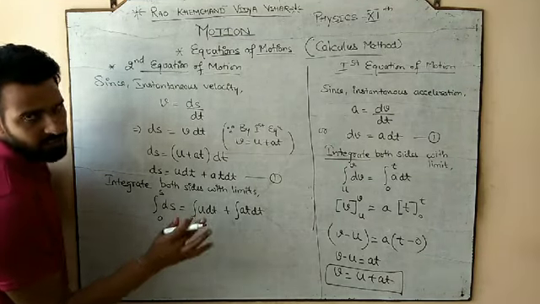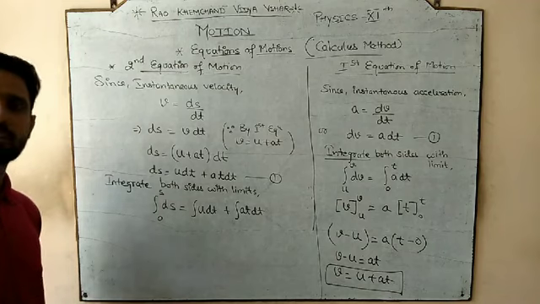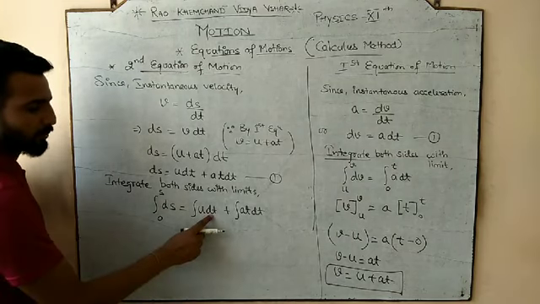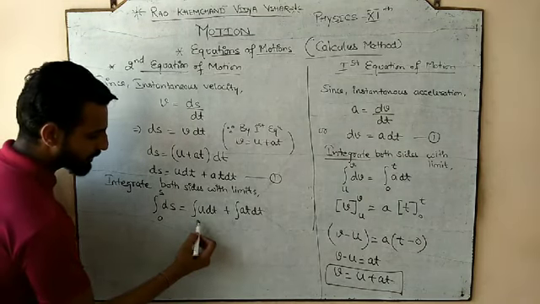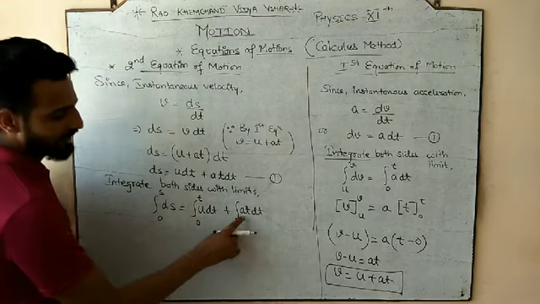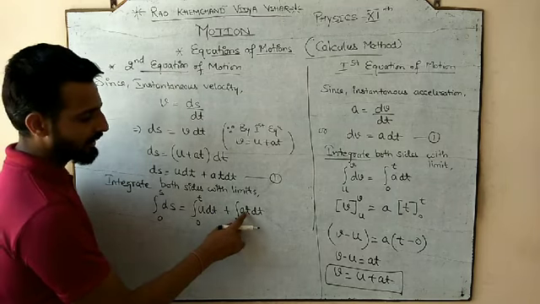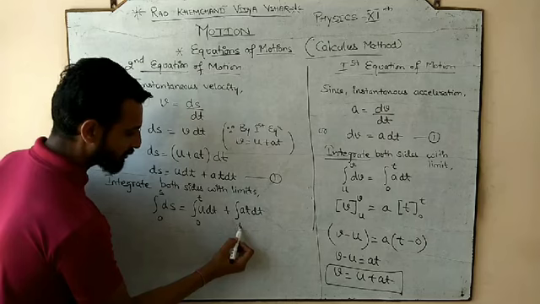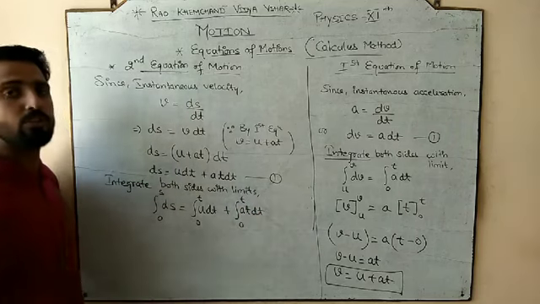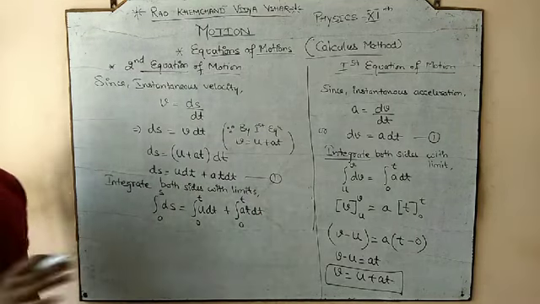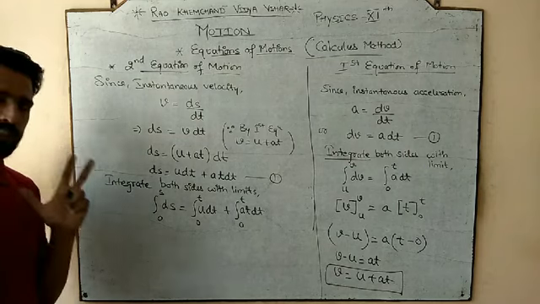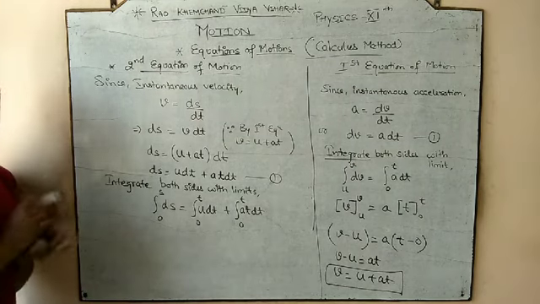u, your initial velocity, the starting velocity, will be fixed, whatever you started with. But what is changing here? Time is changing from 0 to t. Similarly, a stands for acceleration and t is the time, which is variable, also changing from 0 to t. That is the advantage of writing that storyline: the limits become clear.